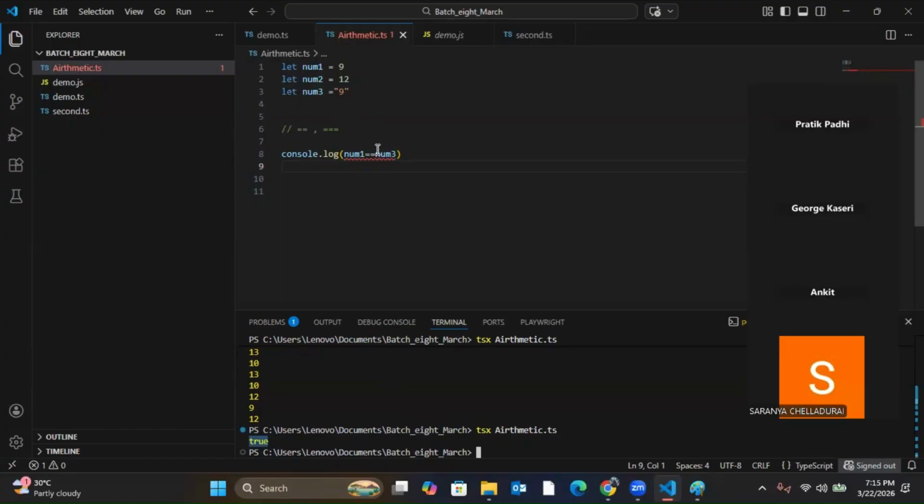The return type of this comparison is Boolean. And Boolean we have already read: either true or false, two values possible for Boolean. So the return type of this is Boolean only.